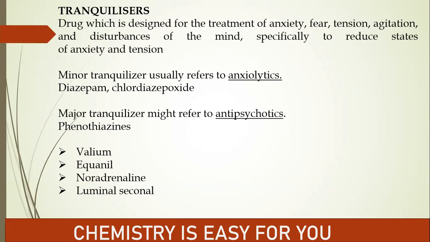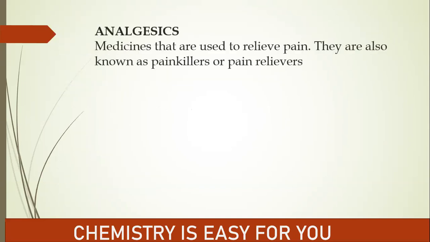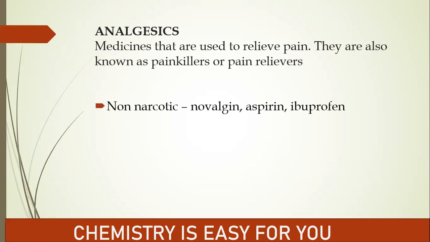Now let's go to the third category of drugs. It is analgesics. Analgesics are medicines that are used to relieve pain. Definitely, if a medicine is used to relieve pain, it will also be known as painkillers or pain relievers. Analgesics are medicines that are used to relieve pain and also called painkillers or pain relievers. There are two types of analgesics: non-narcotic and narcotic.